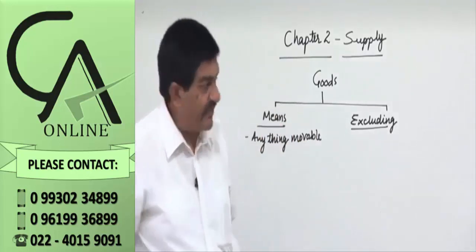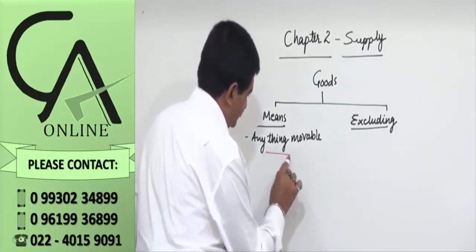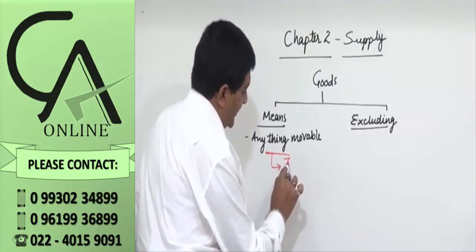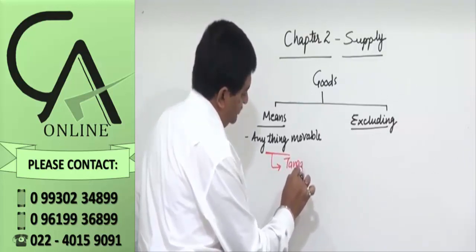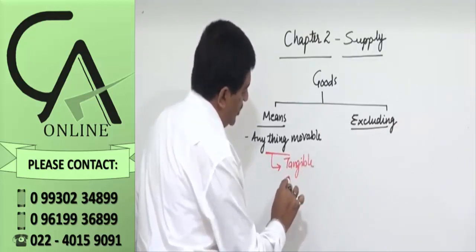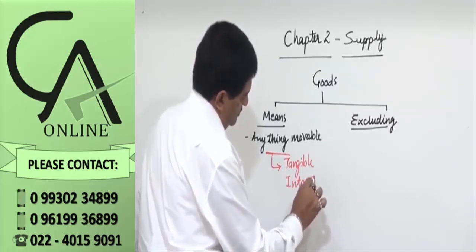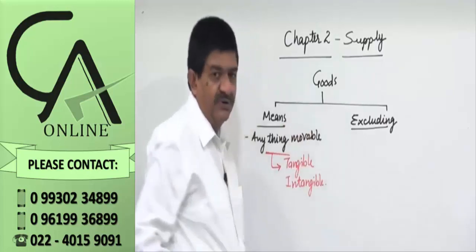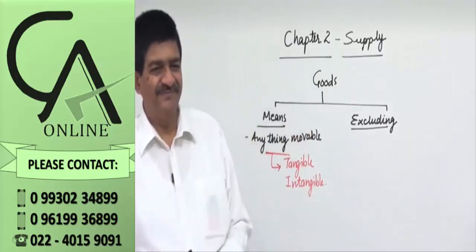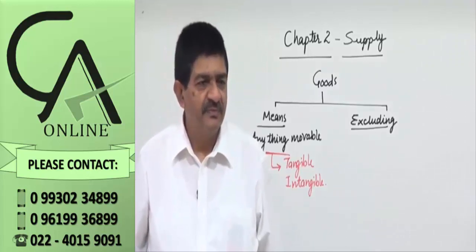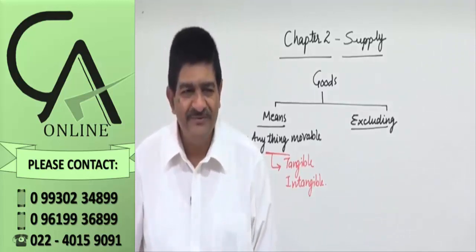Now this thing may be tangible or this may be intangible. How can there be an intangible thing?